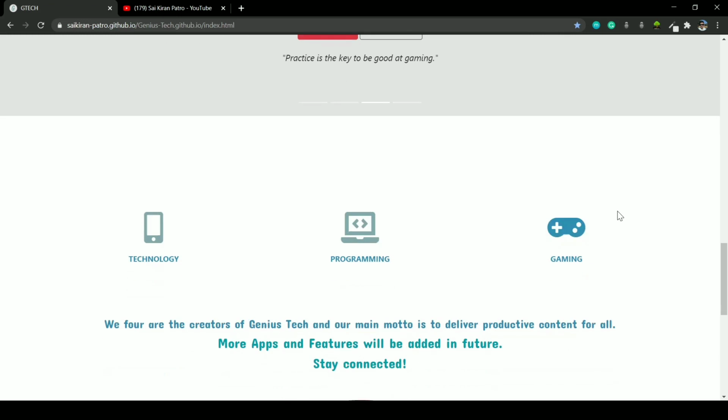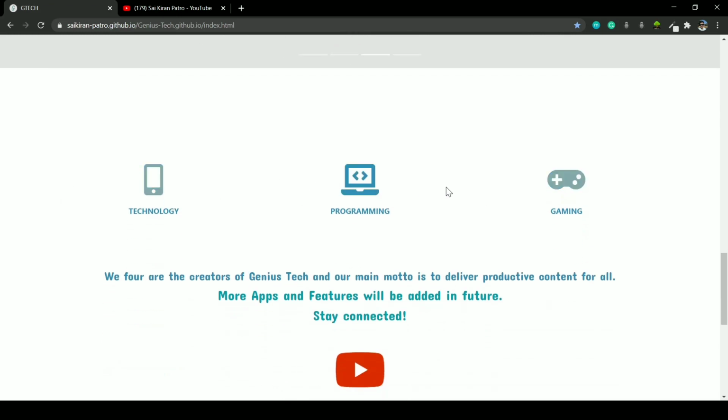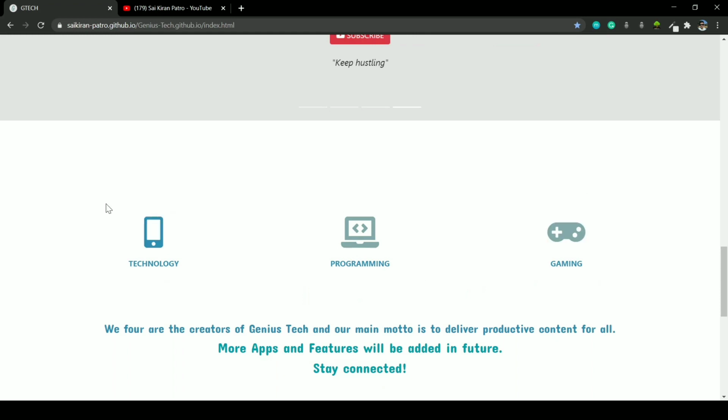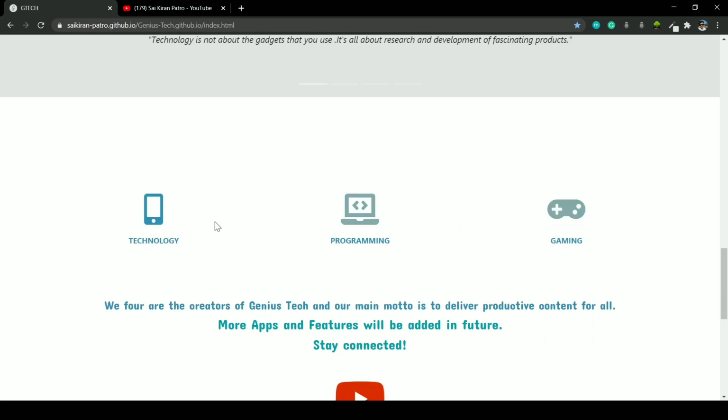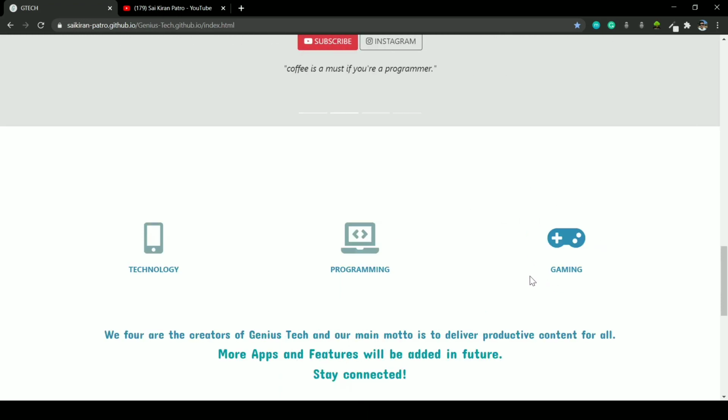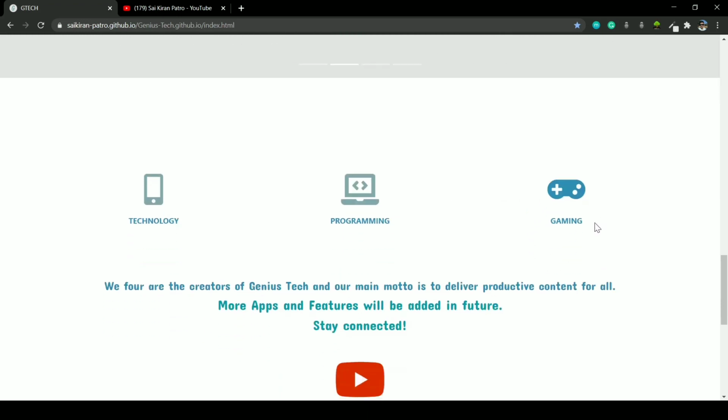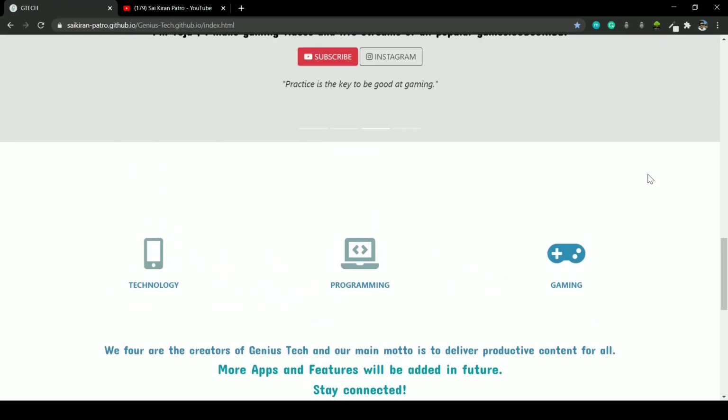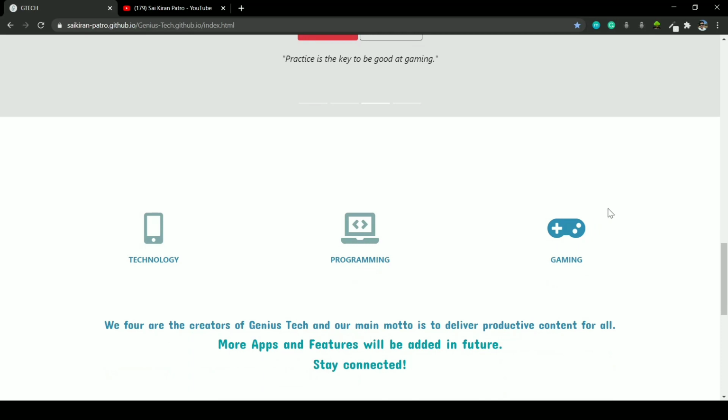If you go a little bit down, these logos denote what content we provide on this website. We provide content related to technology. We provide content related to programming, which of course is a very important thing in order to develop this, right? And for entertainment, we provide gaming reels as well. We have a pro gamer in our team, so he makes videos on gaming.